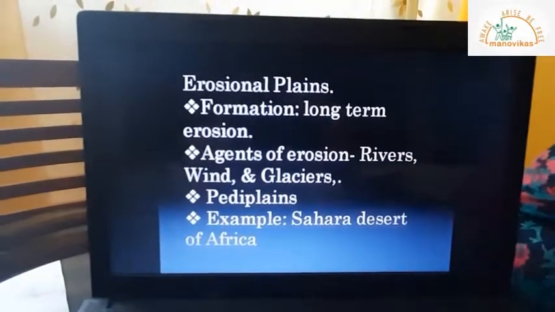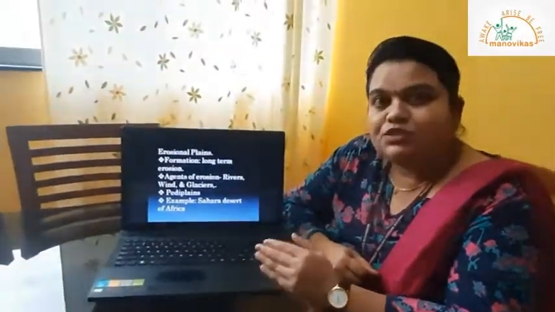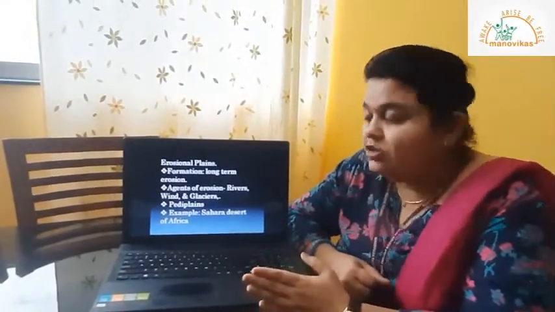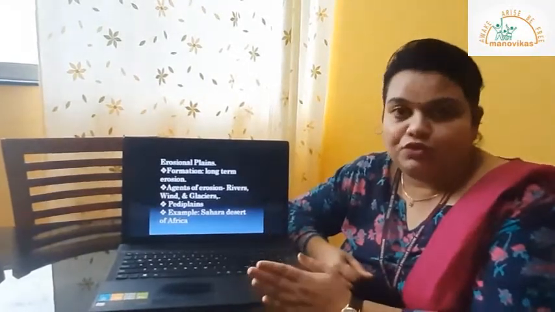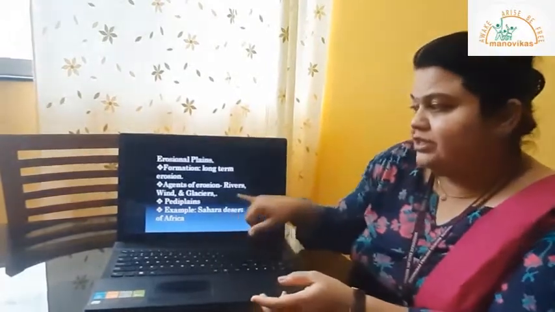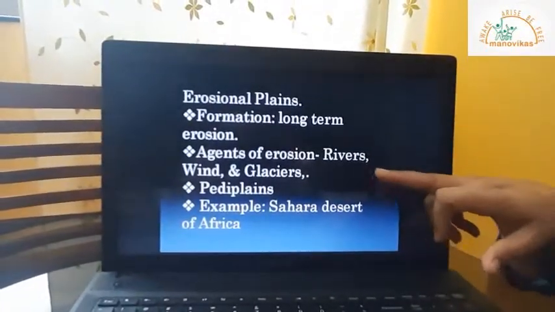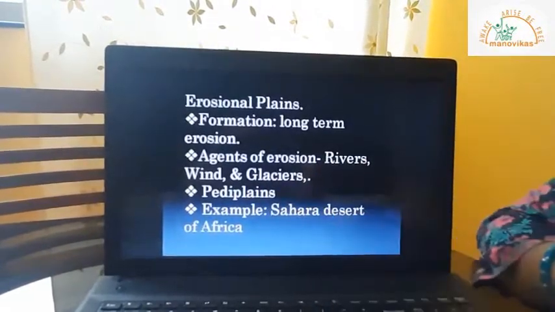Coming towards the erosional plains. Now what are erosional plains? Erosional plains are the plains which are the result of breaking down of material. Now who breaks down the material? The breaking down of the material is done by different agents of erosion. They are river, sea waves, glaciers and wind, and the plains which are formed due to the breaking down of material by river, wind or glacier are known as peneplains.